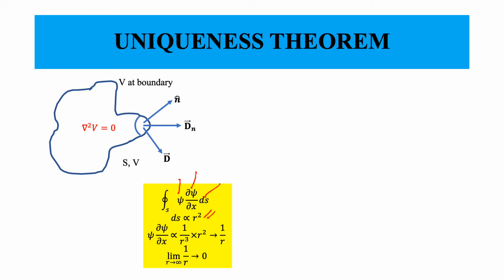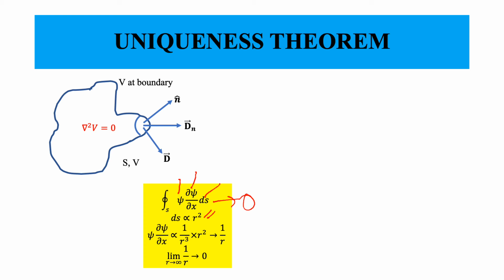Now I'll ask you this question: when will this integration approach 0?